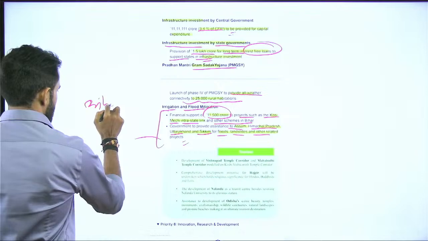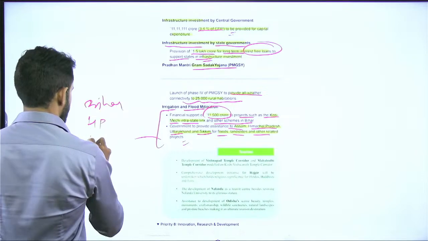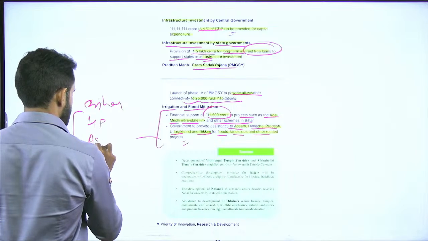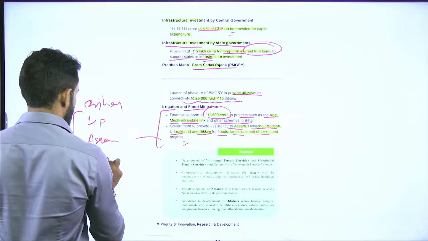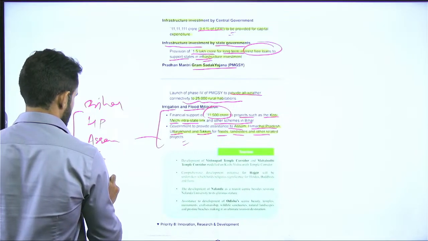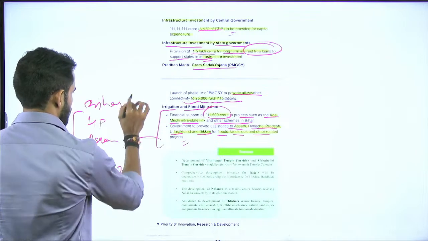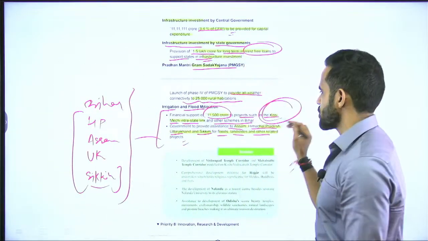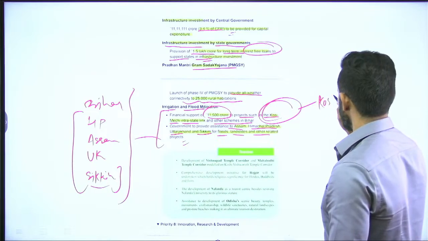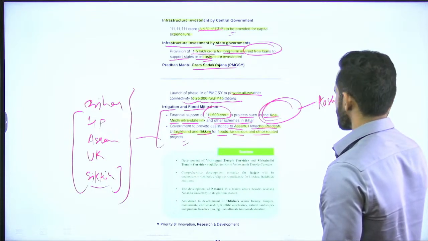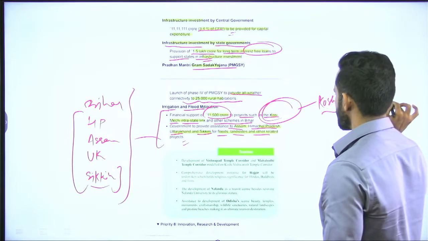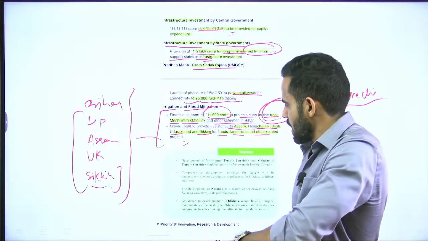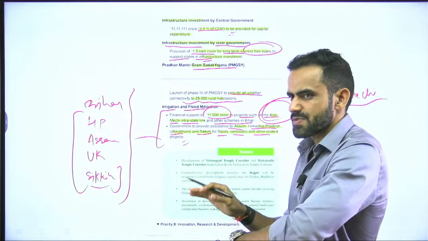One is Bihar, Himachal. Apart from Bihar, these are the states: Himachal, Assam, Uttarakhand and Sikkim. So these states will receive financial allocation as a part of irrigation and flood mitigation. For Bihar, it is Kosi Mechi river interlinkage project. Okay, for tourism sector, specifically in Bihar and Odisha, government has given specific emphasis.